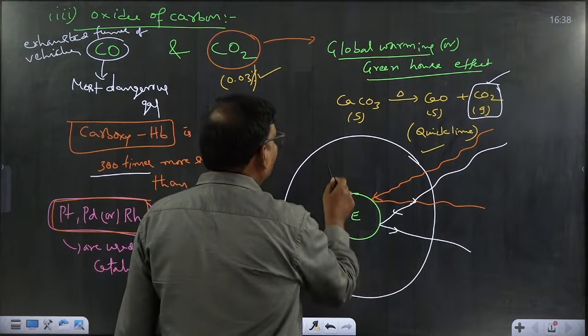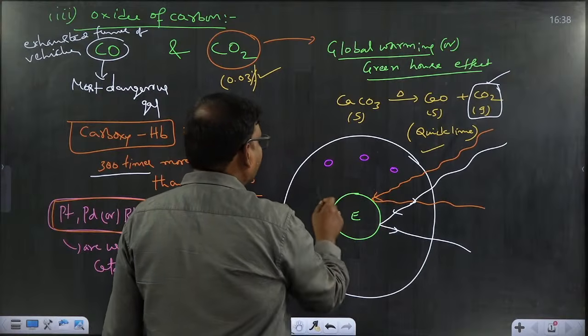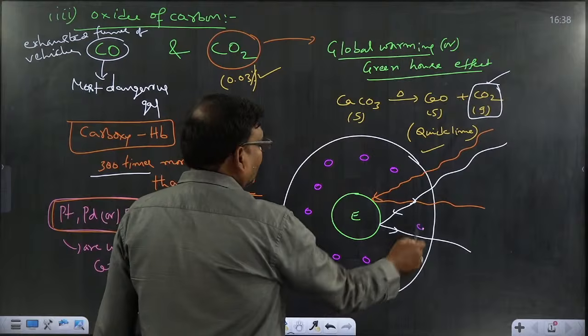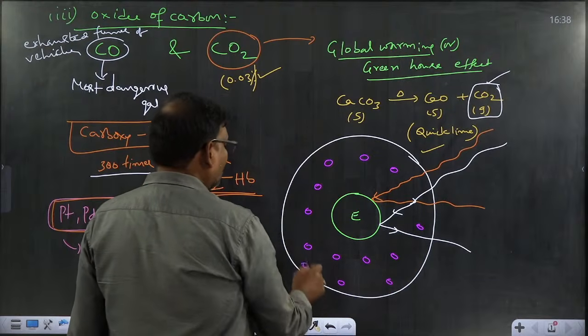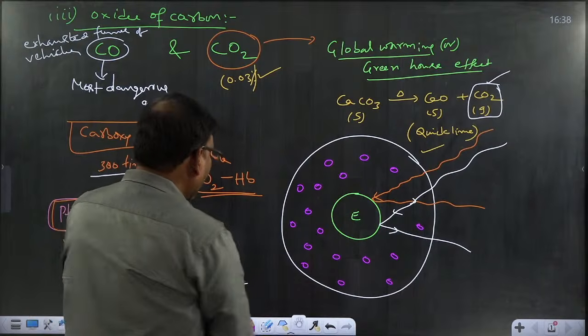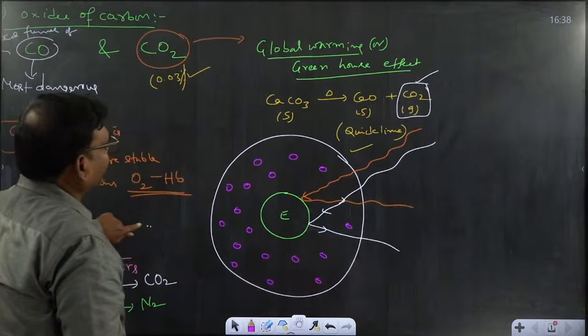But because of the presence of some gases, especially carbon dioxide, along with some more gases, things change. Which is the major greenhouse gas? Carbon dioxide is the major greenhouse gas.